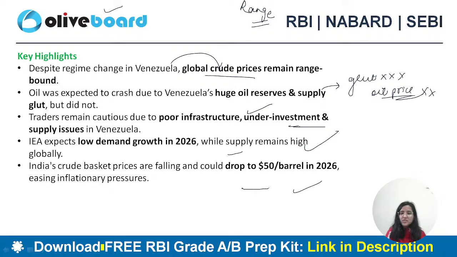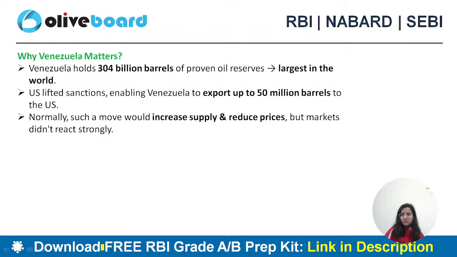Okay? So it was seen that the oil prices could drop to $50 per barrel in 2026. But Venezuela, even after the sanctions, there was no increase in oil production because of all those problems like underinvestment. This data is important here. Why Venezuela matters is because it has 304 billion barrels of oil reserves, which is the largest in the world.